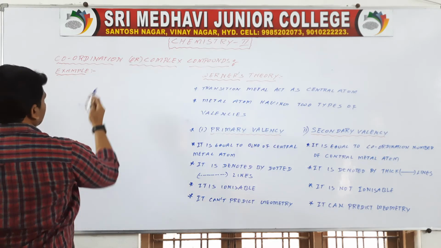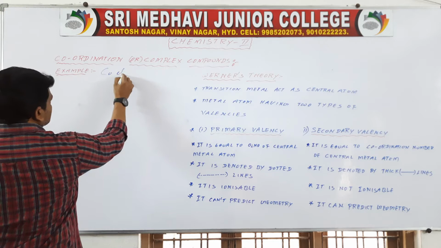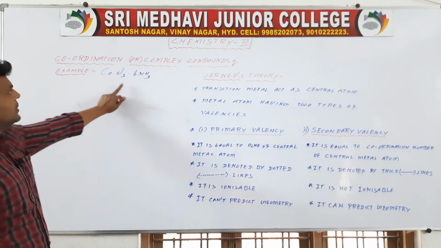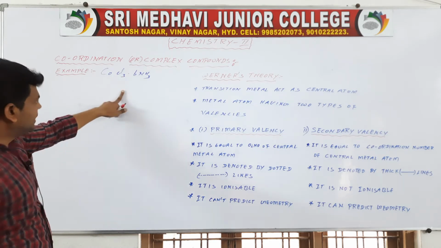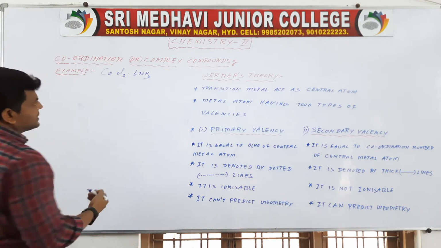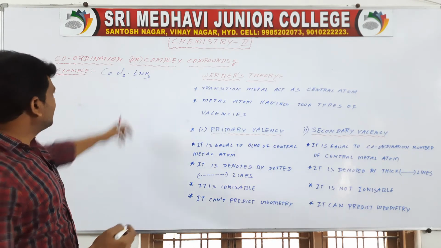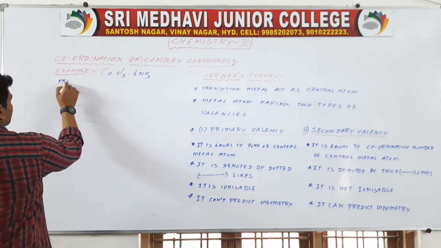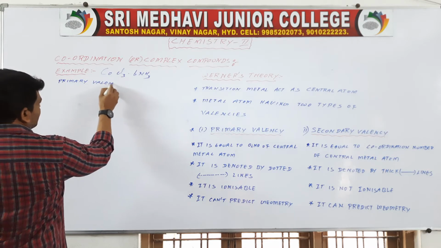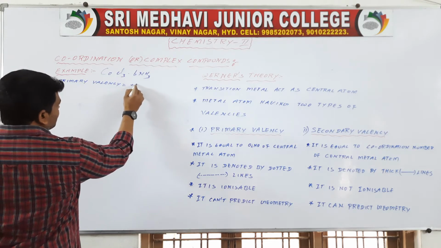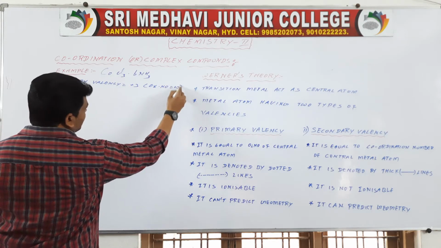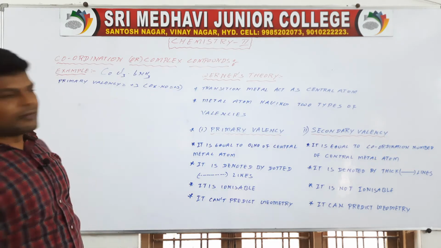Example, [Co(NH3)6]Cl3, CoCl3·6NH3. This is the molecule I am going to explain. Here I have to draw its structure. Coordination number is 6. Here primary valency is equal to +3, that is, oxidation number equal to +3.